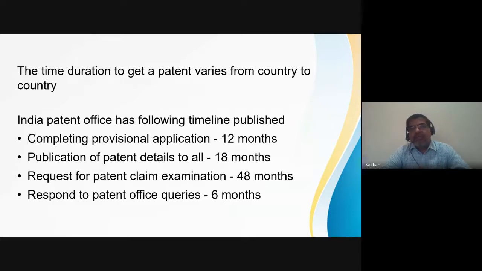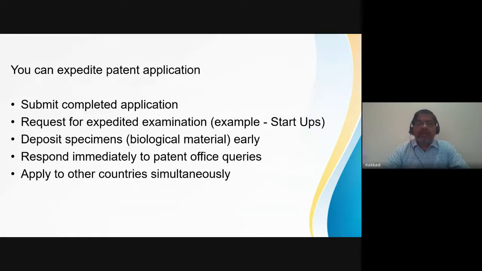So the patent office works in this principle that once you give an application, they do not start scrutiny automatically. You need to go and say that I have submitted application, please go and verify my claim. So you need to move a second application to do that. And then whenever patent office has a query, you have to reply within 6 months. Now this looks like a very long period. So then there are options that you can expedite the patent application.